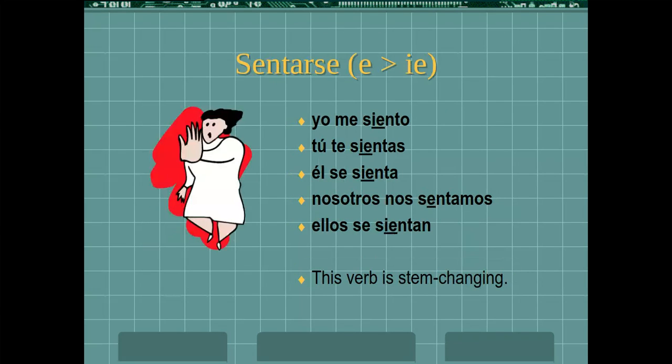All right, but stem changing verbs like sentarse, it's an E to IE stem changing verb. So remember that stem changing verbs change in every form except the nosotros and the vosotros form, right? So I'm going to change that E to IE everywhere except for the nosotros form here. And then I'm going to use the reflexive pronouns in front of the verb. So sentarse means to sit down.